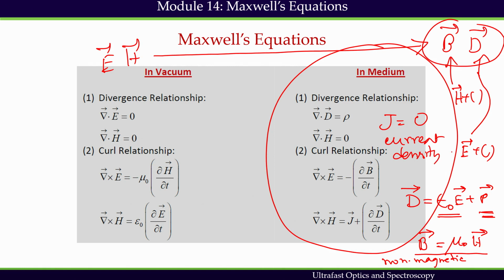We are considering current density 0 because this is also a non-conducting medium. If the medium is not conducting, then the current density J will be 0, and under that condition I can write all these equations.